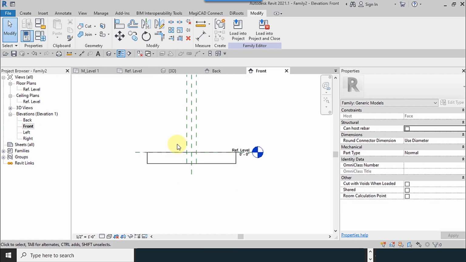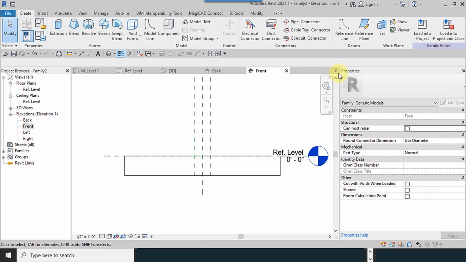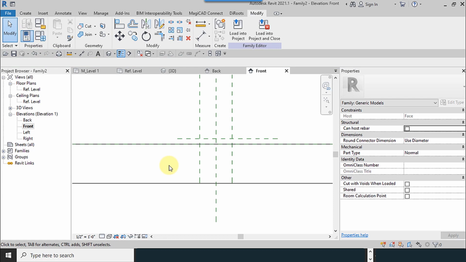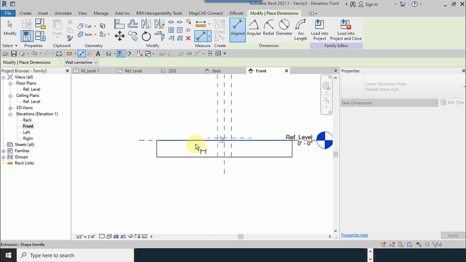I go to one of the elevations, for example front. I draw the line and reference plane like this. I use this when our family have different types. Okay, maybe the thing which you are modeling have different sizes, so it is better to use the reference planes to help make a shape with different sizes.